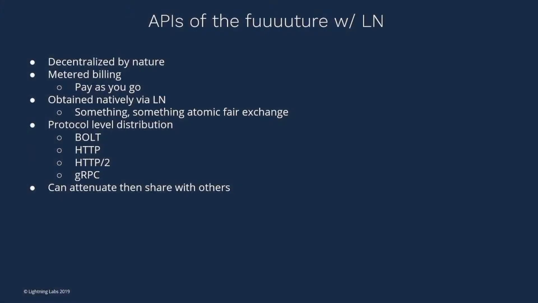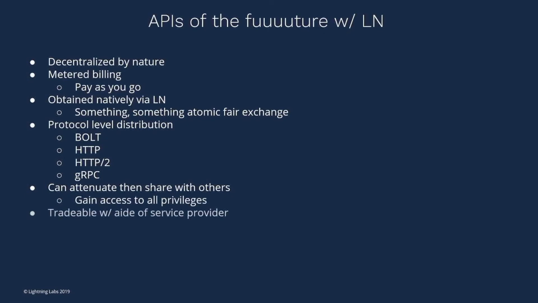I can say, okay, hey, on my Android phone I can maybe send payments of 1 million satoshis. I can then give that to another application, maybe restrict that down so they can only send 1 satoshi every day or something like that. So I can basically have a very cool authentication model between all these different individuals in a decentralized way, because anytime you attenuate, you never need to go back to the actual provider in order to get the new key. You can just do that yourself, attenuate it down, and give it to another individual.